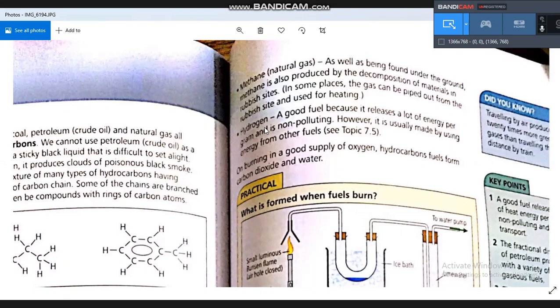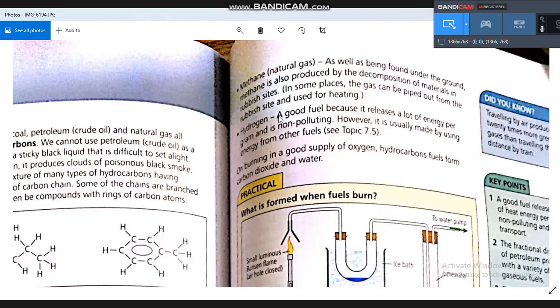It is a good fuel because it produces a large amount of energy per gram, and it is non-polluting. The only product from burning hydrogen is water vapor. So from fractional distillation we can get methane and hydrogen, which can be used as fuel for some vehicles.